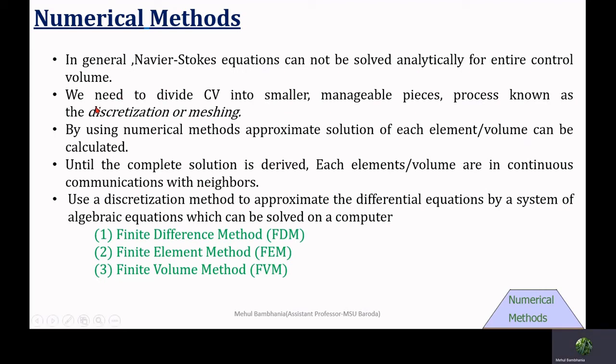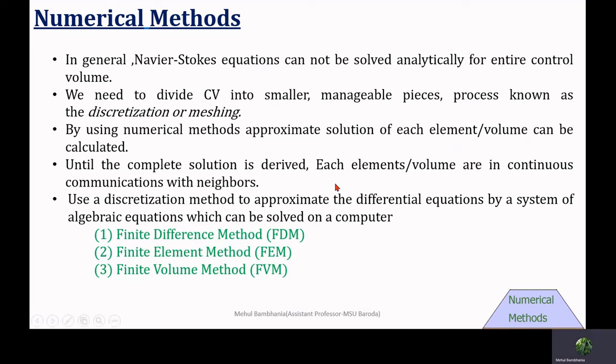To overcome this problem, we need to divide the entire control volume into a number of smaller, manageable pieces. This process is referred to as discretization or meshing. After dividing the entire control volume into small pieces, we can apply various numerical methods to get an approximate solution for each volume or each element.